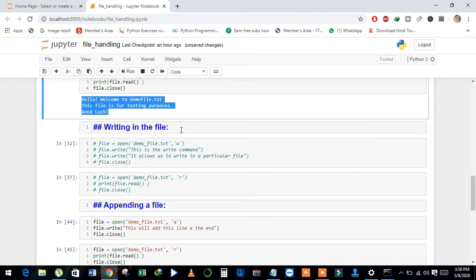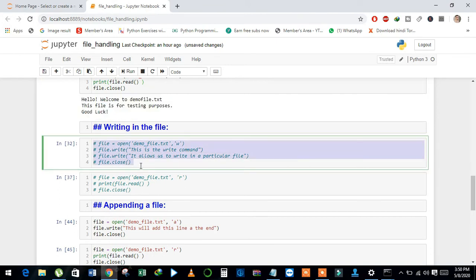Next, we will see how to write data in the file. And we have discussed that when we open a file in write mode, it will search the file with the file name that we have defined in the open method, and if it finds the file with the same name, then it writes data in the file. But if the file doesn't exist, then it creates a new file.